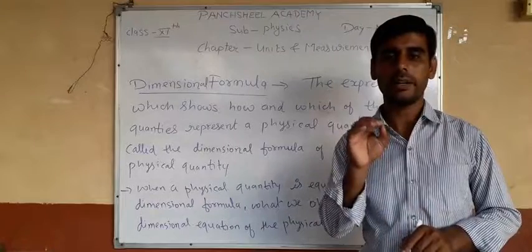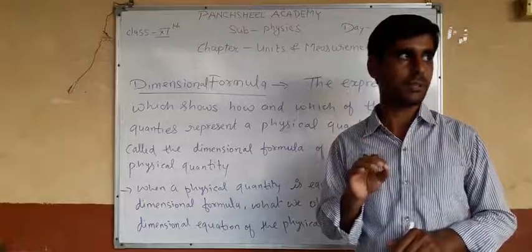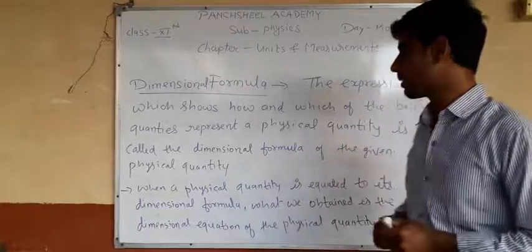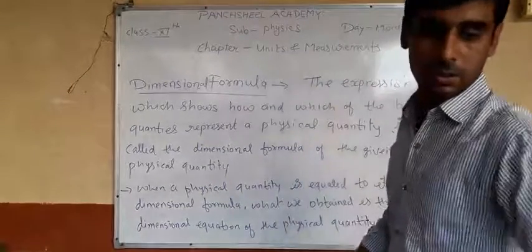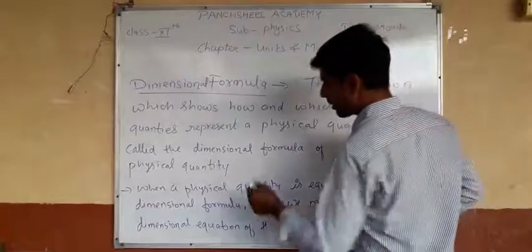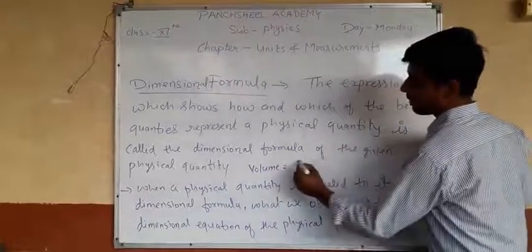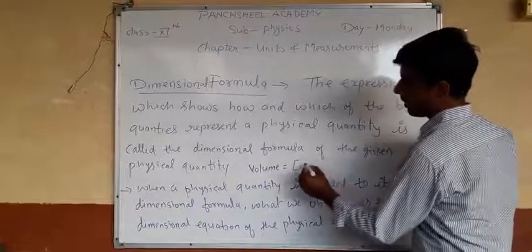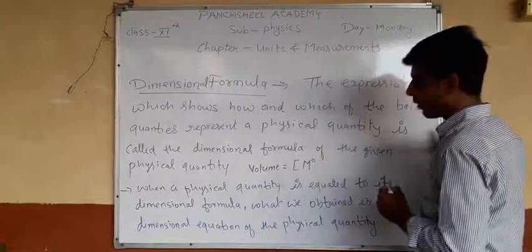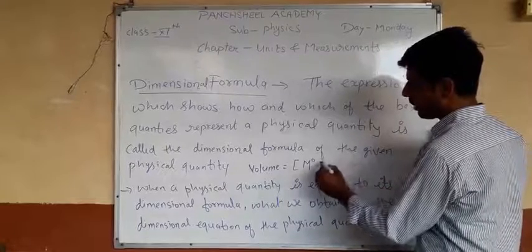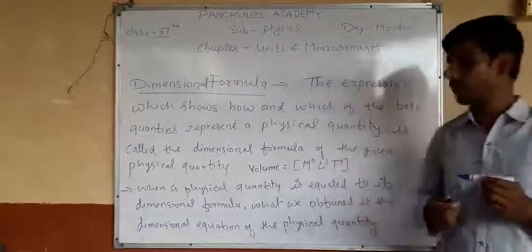Any dimension formula gives the information about the physical quantity involved in it. For example, if we take the earlier example of volume, volume equals L cube. If you write it in dimension format, it is M0 L3 T0. This is the dimension formula of volume.